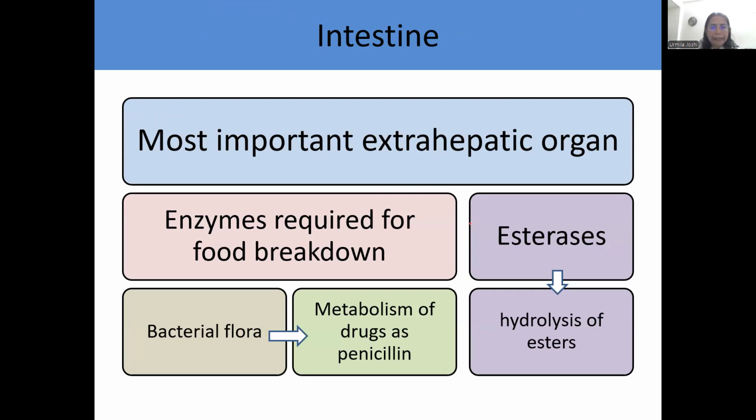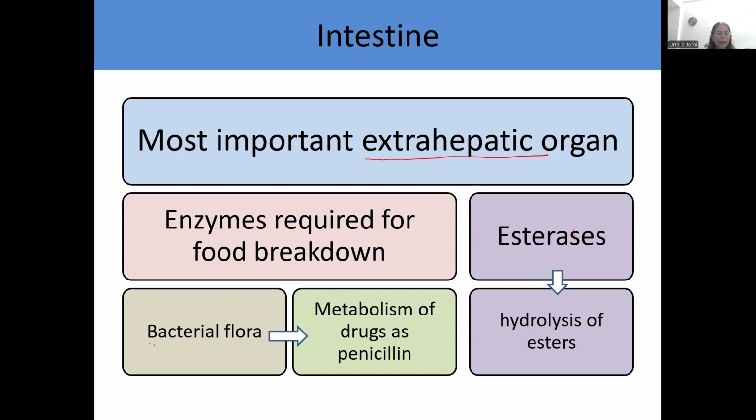Coming to intestine. Intestine is the most important extra hepatic organ. The most important organ is liver or hepatic system. The second most important is intestine. This intestine contains enzymes which are required for food breakdown. I think all of you are aware of that. There are esterases which hydrolyze ester. There are lipases. There are other protein breakdown enzymes.